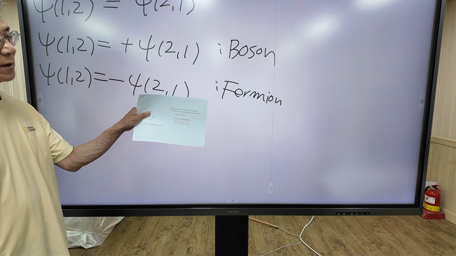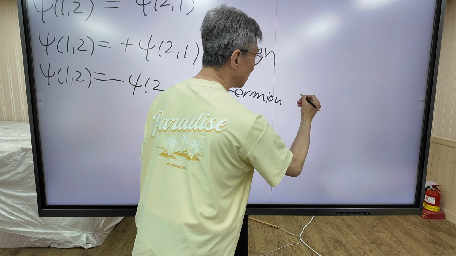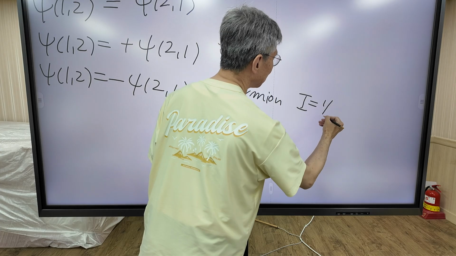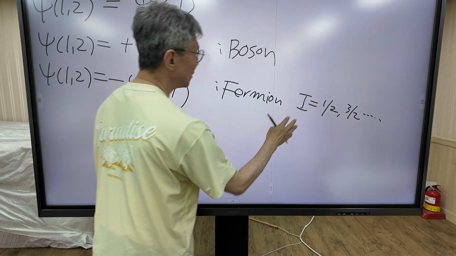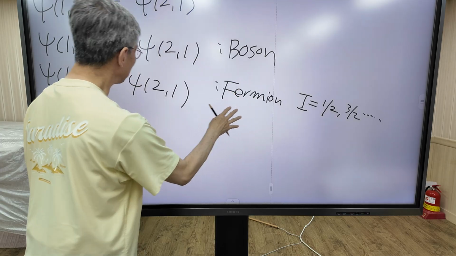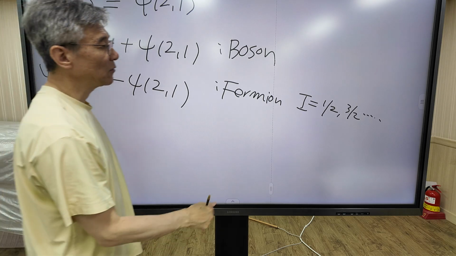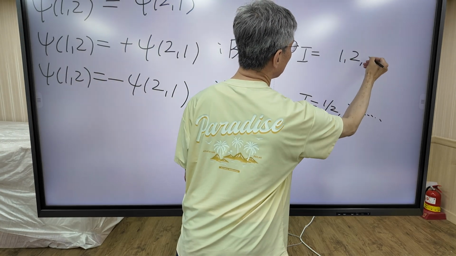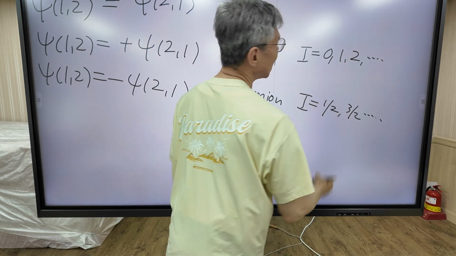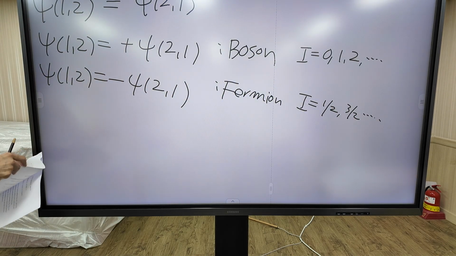Fermion is defined as the particle whose spin quantum number is half integer. Boson is defined as the particle whose spin quantum number is integer, including 0. So this is an important point.